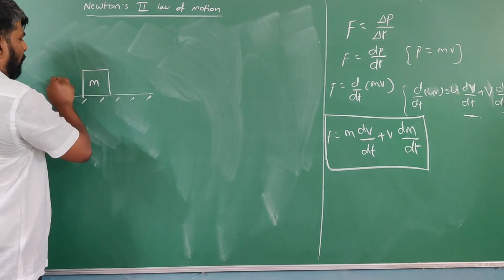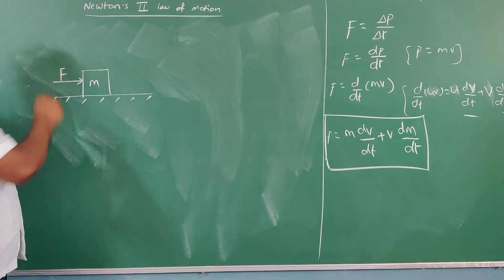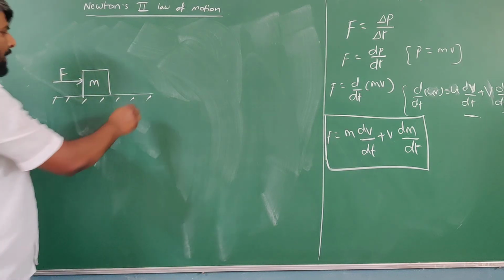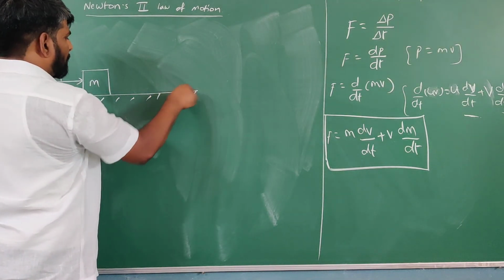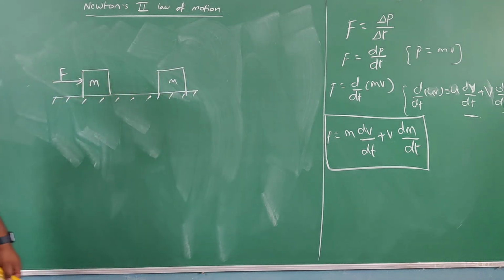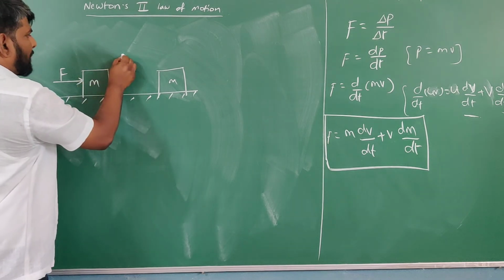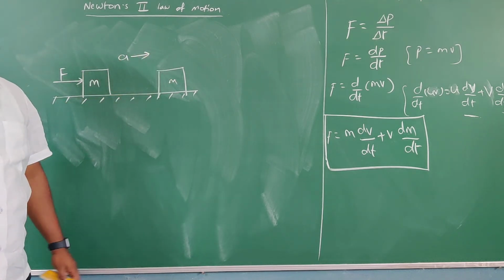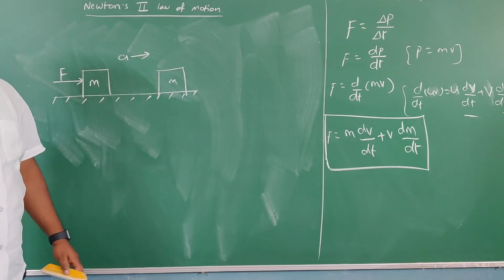I apply an external force on it in this direction. Then surely it is going to move from one position to another position. So mass is the same. Whatever the direction of applied force, the acceleration is also in that direction.